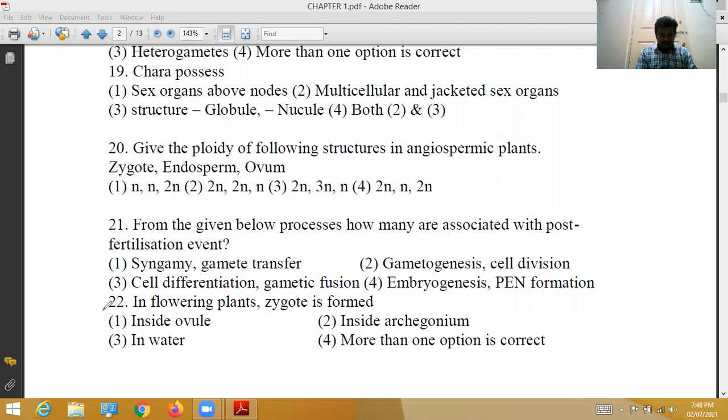Next, let's see the 22nd question. In flowering plants, how is the zygote formed? Inside the ovule. Yes, only the first option is correct. Inside the archegonium, the zygote does not form, so the second option is wrong. Zygote is always formed inside the ovule, not in water. More than one option is also wrong. Among the four options, the first option is correct.